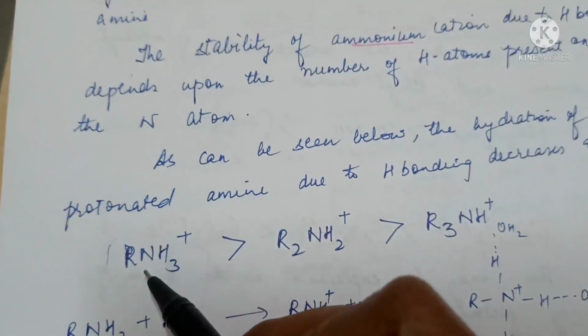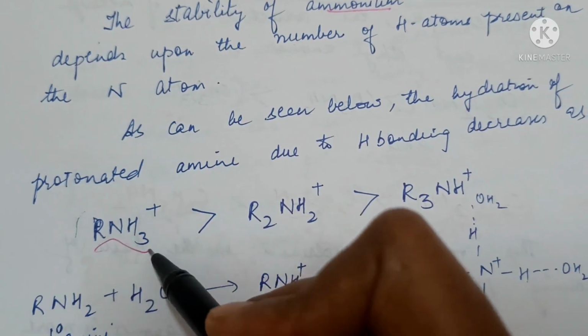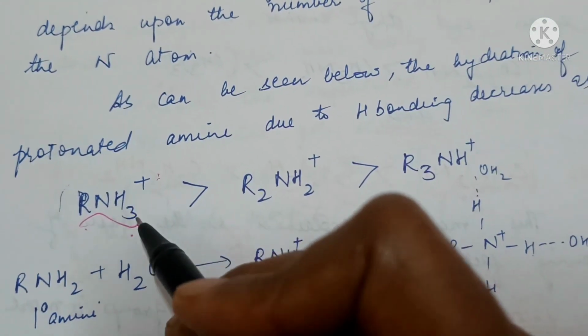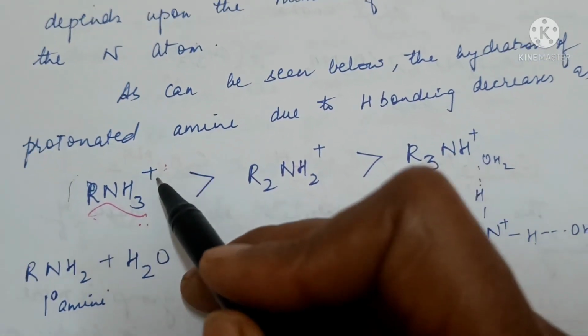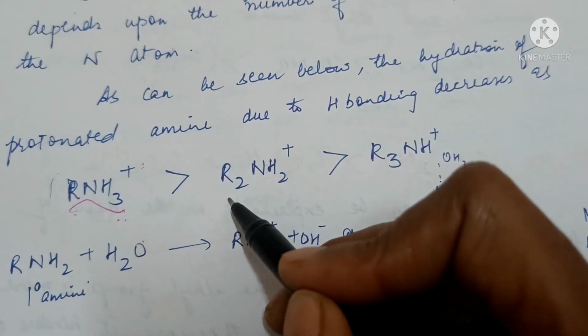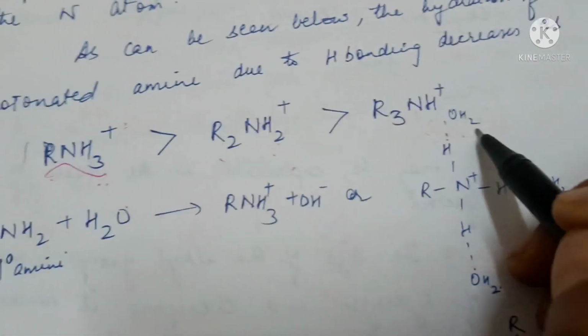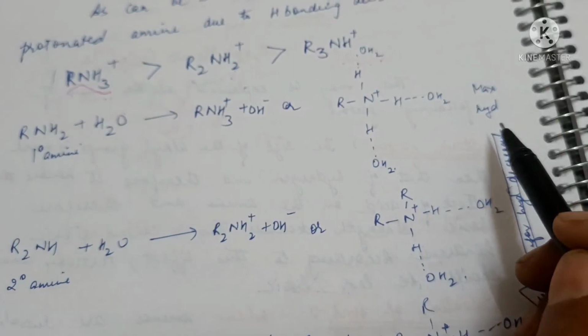In the case of a primary amine, the ammonium ion that is formed after accepting a proton will have 3 hydrogens, so it will form 3 hydrogen bonds. A secondary amine will form 2 hydrogen bonds. A tertiary amine will form only 1 hydrogen bond. So this can be shown here.